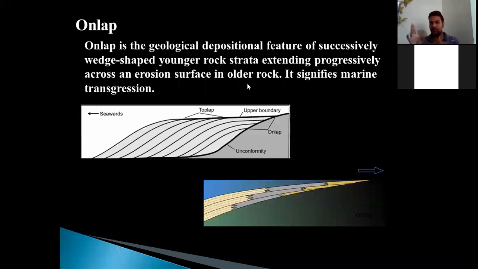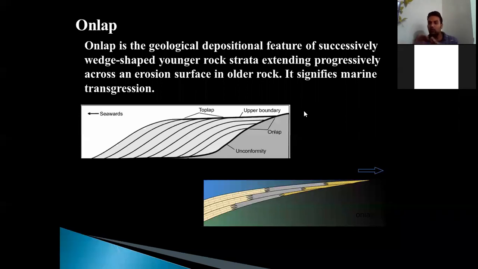First, it is a depositional feature, as we know. Successively wedge-shaped younger rock, so it is a younger rock. Extending progressively means it covers. It covers the erosional surface of the older rock. Before the transgression of the ocean water, there would be an older rock over there. When the marine water transgresses, the freshly deposited sediment will cover the older rock. And of course, the older rock was bare, so there would be an erosional surface.